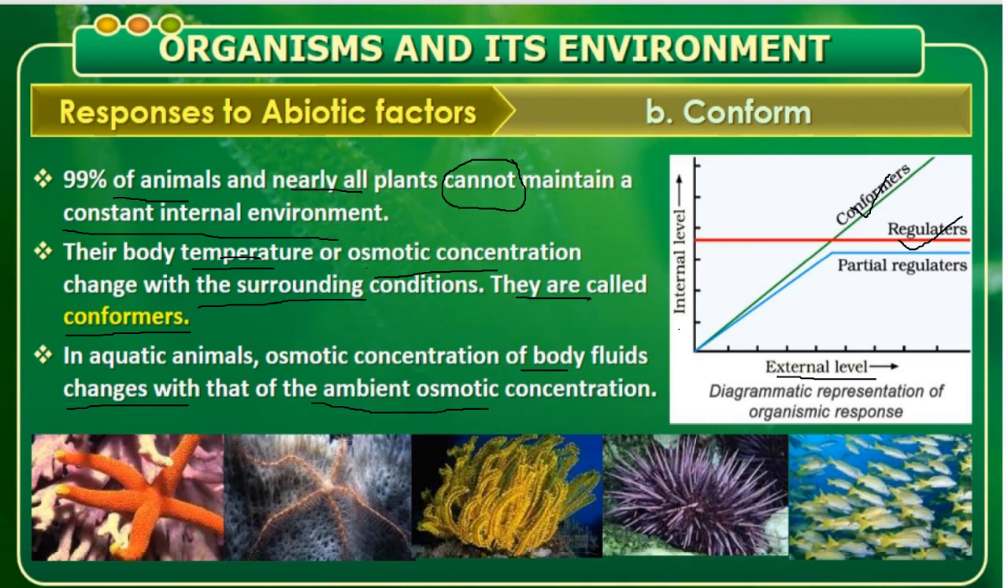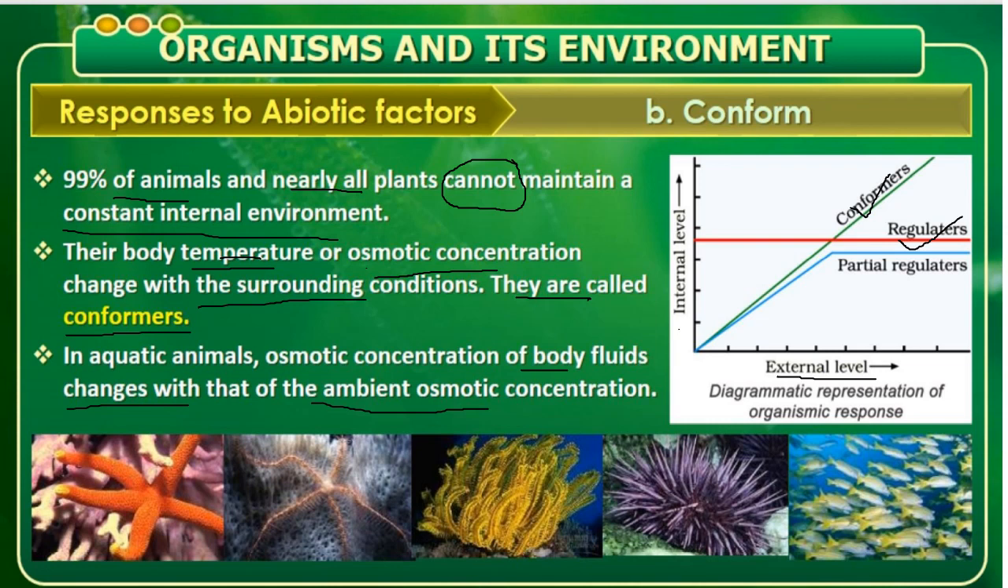But which are those animals? In aquatic animals, what happens? The osmotic concentration of the body fluid will change with that of the osmotic concentration of the water. If the water salt level increases, even the internal fluid concentration changes. If the salt level decreases, as when fishes usually move from the sea to the river, what happens?